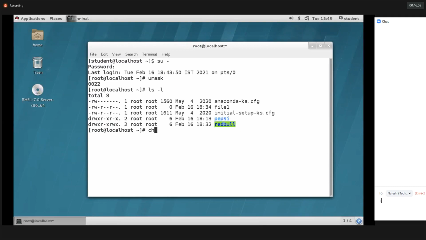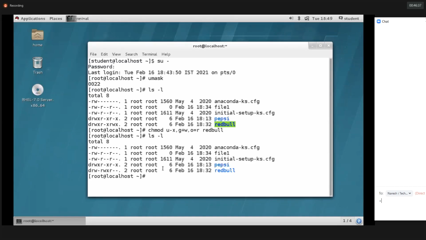How? chmod u minus x. I'm removing the x executable permission from user, comma, g plus w. I'm adding the w permission to the group, comma, o equals r. I'm providing the read-only permission for other users. To whom? Red Bull directory.